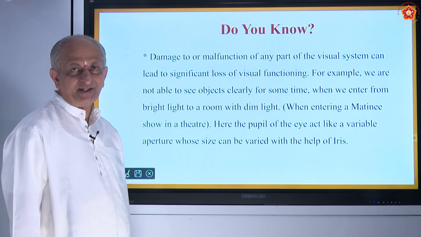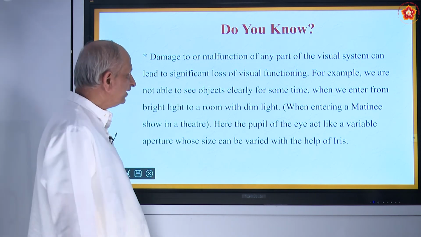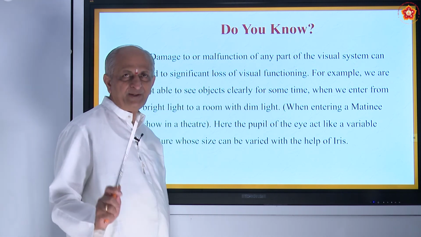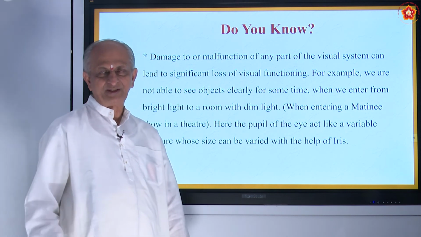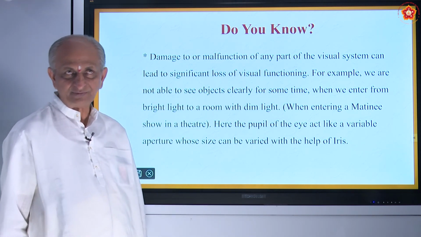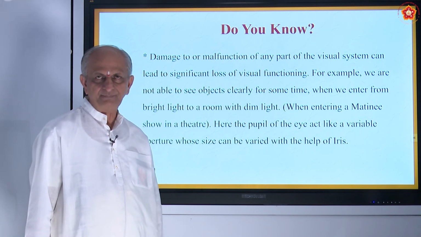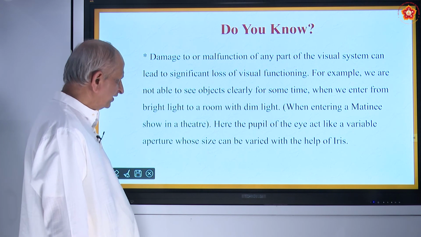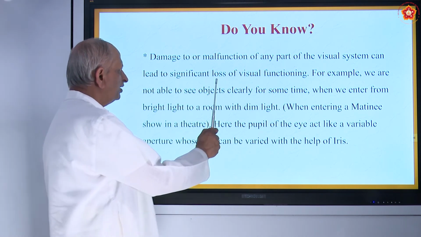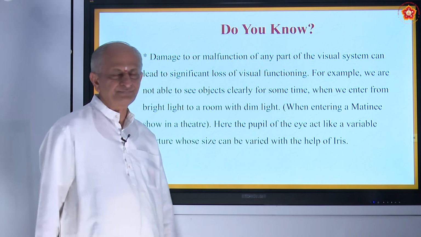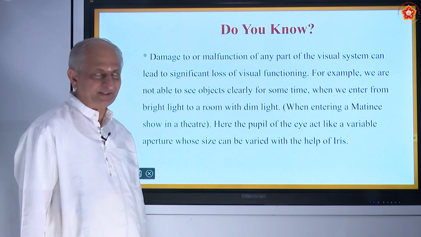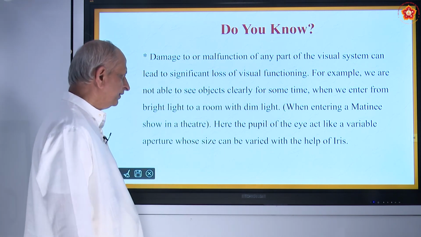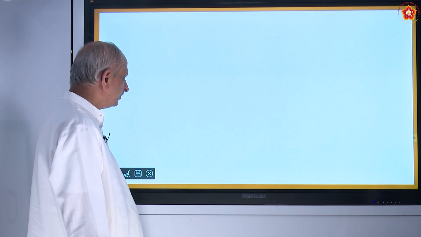So you have to adjust the eyes. So that is one thing you must note. So in such cases what must you do? You must wait for some time. When you just enter the theatre or any dark place when you come from outside, you wait for some time because our eyes will take some time to adjust. So this is called loss of visual functioning. You are not able to see the objects clearly. That is because of the arrangement that is present in our eyes.